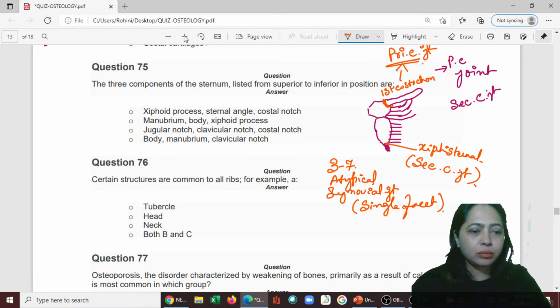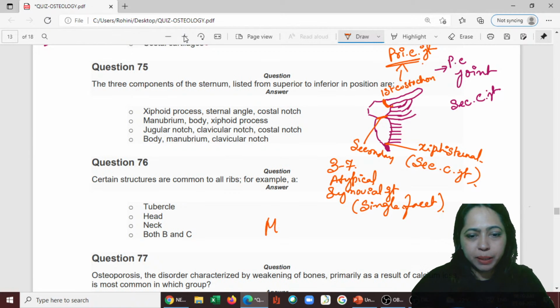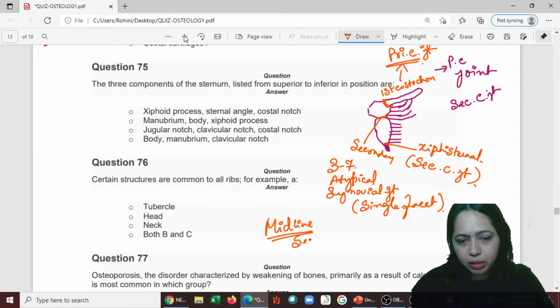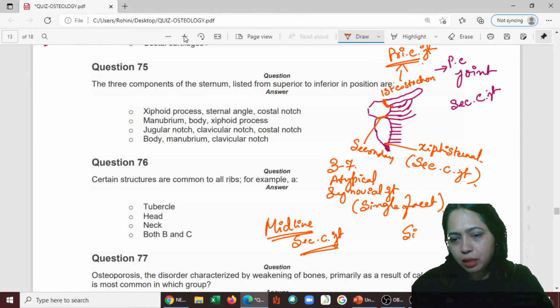And the manubriosternal, this is secondary. So basically all the ones which are in the midline are considered to be secondary cartilaginous joints, and the ones which are on the sides are considered to be primary. So keep that in mind.